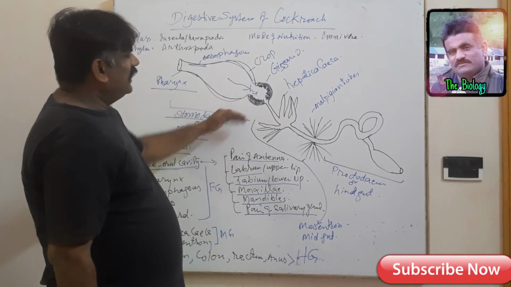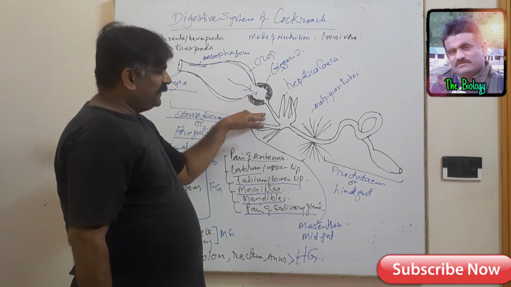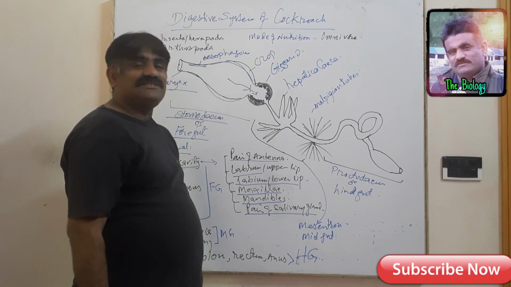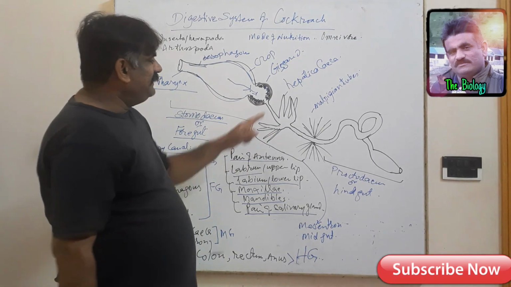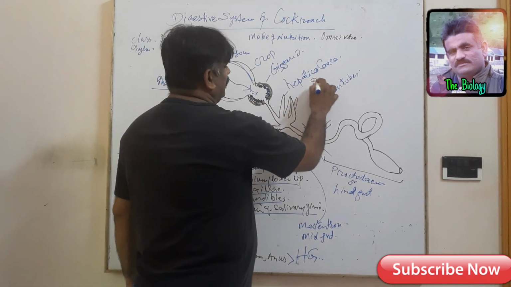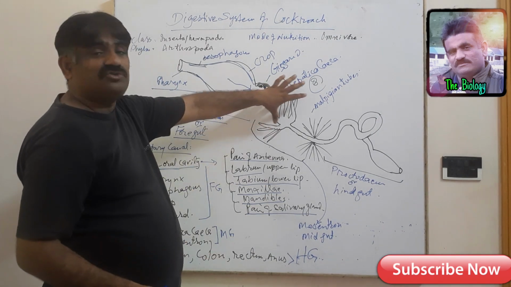And now you see that when the food passes from the gizzard to the mesenteron, what happens is that the mesenteron and the hepatic caeca, which are 8 in number, hang into the hemocoel.